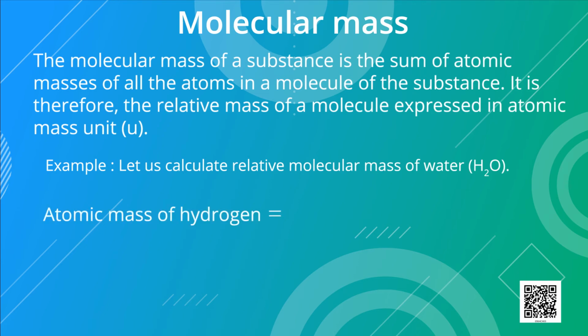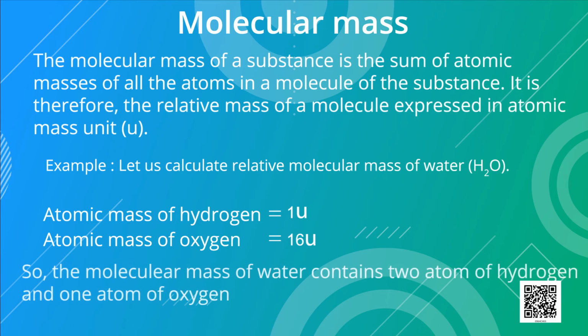The atomic mass of hydrogen atom is 1 u and oxygen is 16 u. So the molecular mass of water, which contains 2 atoms of hydrogen and 1 atom of oxygen, is 2 into 1 plus 1 into 16, that is equal to 18 u. So the relative mass of water is 18 u. This is how we calculate the relative mass of molecules.